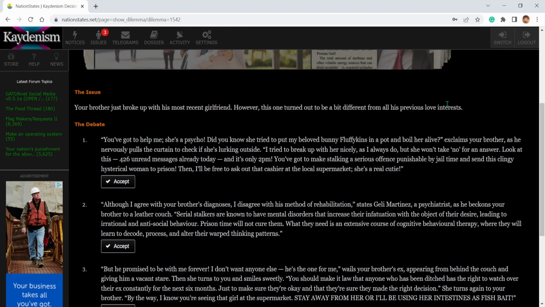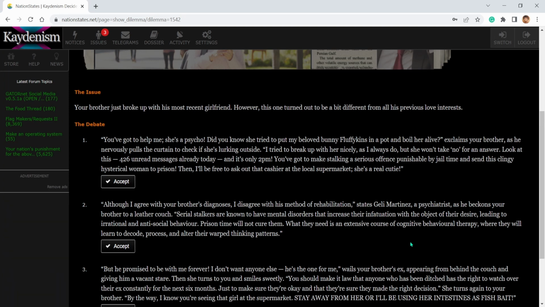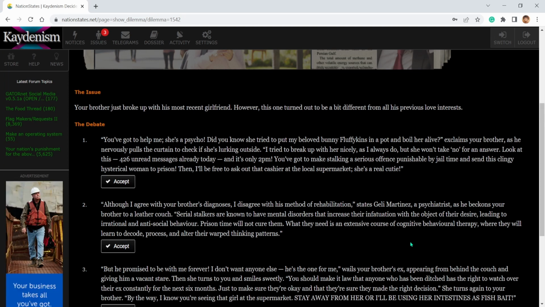Make stalking a serious offense punishable by jail time. Maybe, it depends. Agree with brother's diagnosis, I disagree with his method. Serial stalkers are known to have mental disorders that increase their infatuation with the object of their desire, leading to irrational and antisocial behavior.